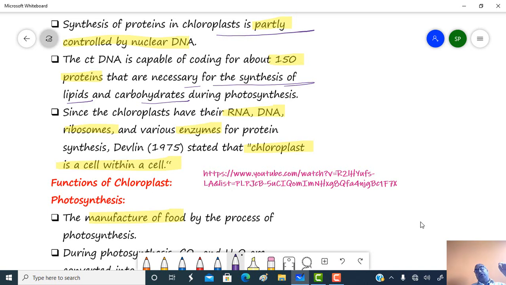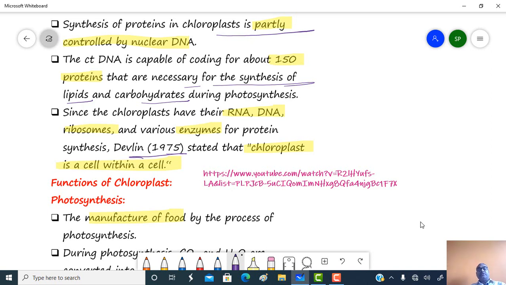Since chloroplasts have their own RNA, DNA, ribosomes, and various enzymes for protein synthesis, De Devlin in 1975 stated that the chloroplast is a cell within a cell.